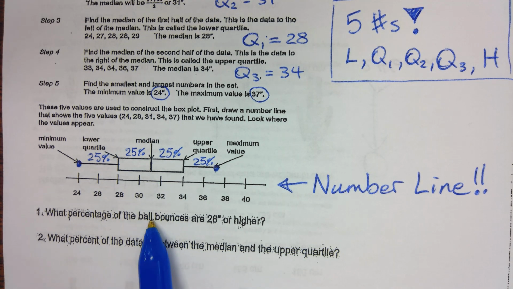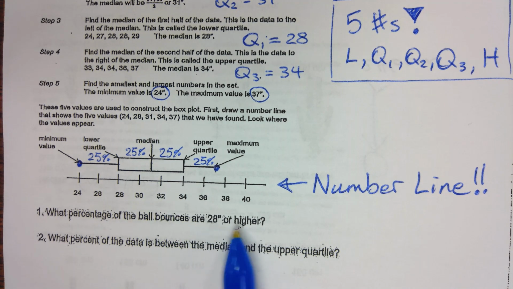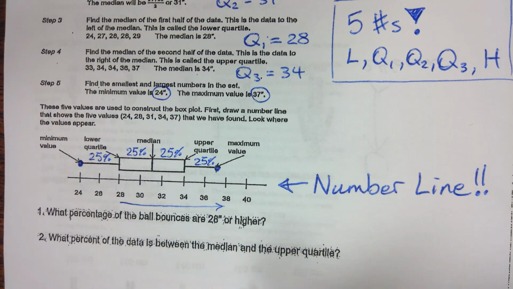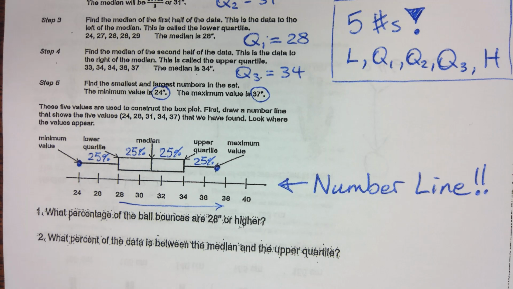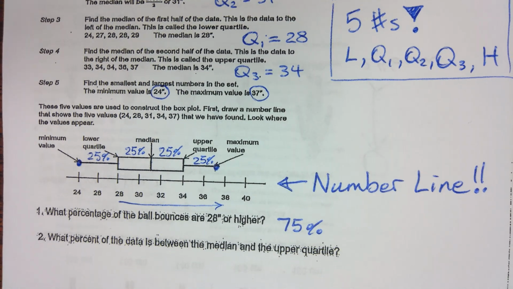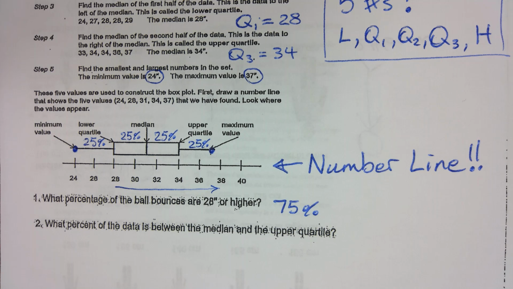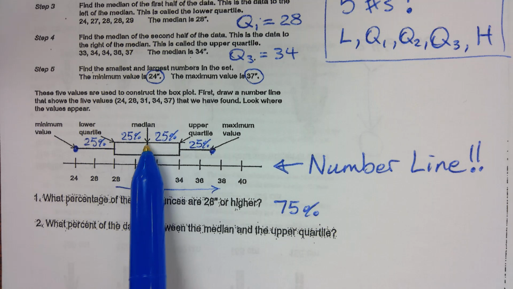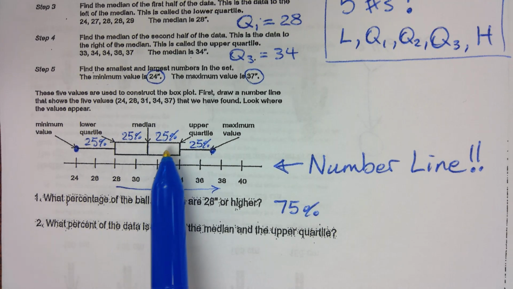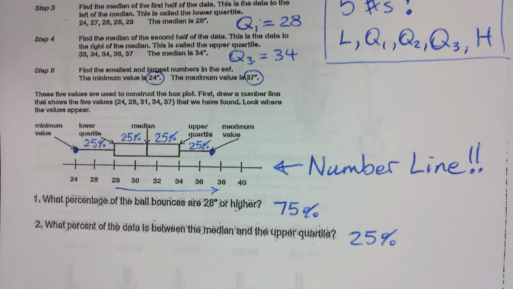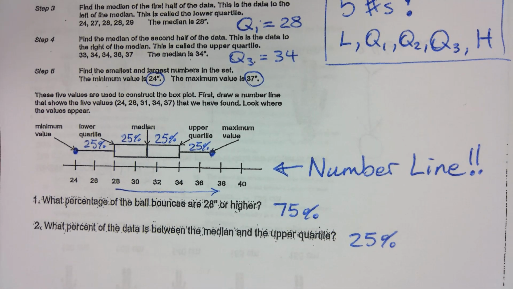So what percentage of the ball bounces are 28 inches or higher? 28 and higher, how many percent is that? 75. That's right. And what percent is between the median and the upper? 25.